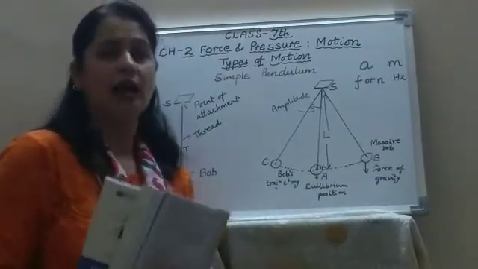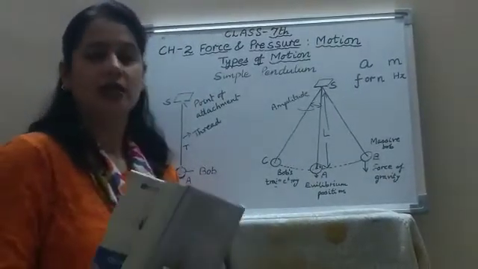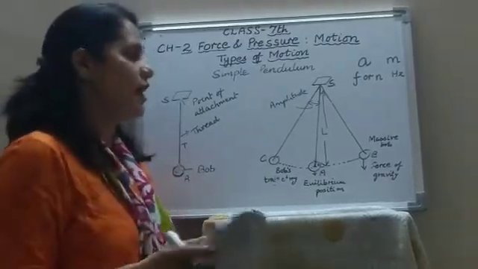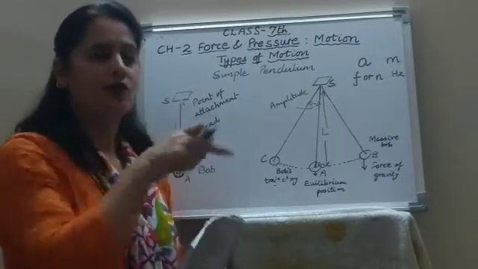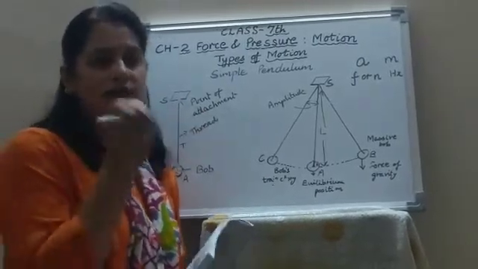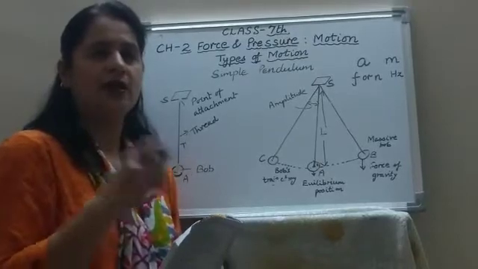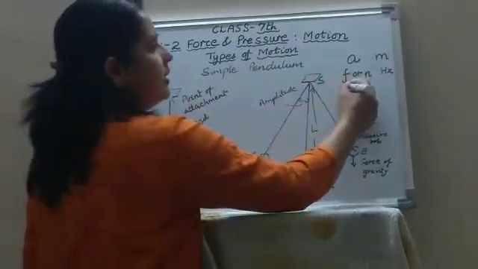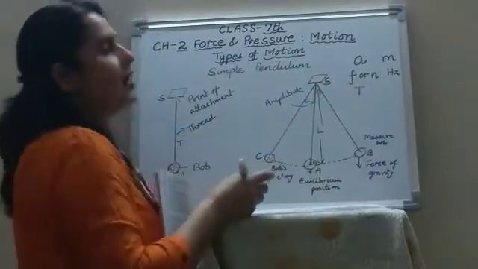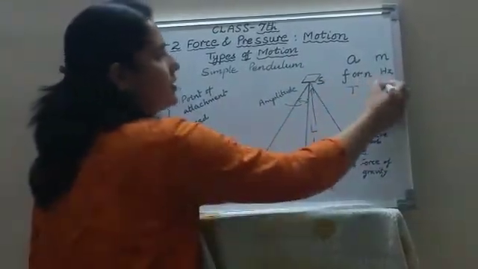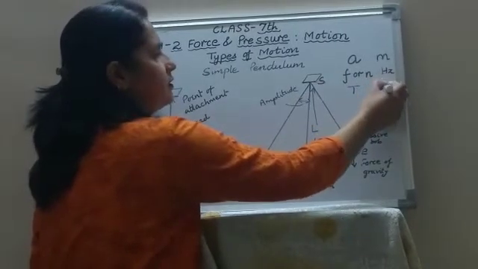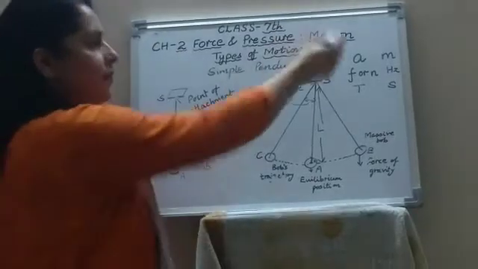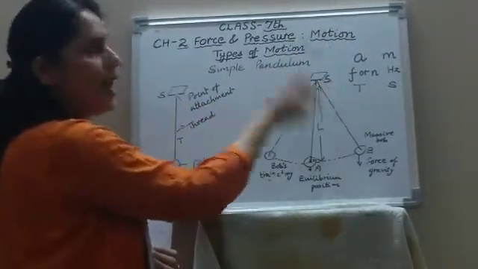Now next is the time period. The time taken by the pendulum to complete one oscillation is called time period. Suppose for one oscillation 0.5 seconds it is taking. So what is the time period? 0.5 seconds. The time period is represented by the letter capital T and the SI unit of time period is second. Okay children? So three very important terms: amplitude, frequency, time period.